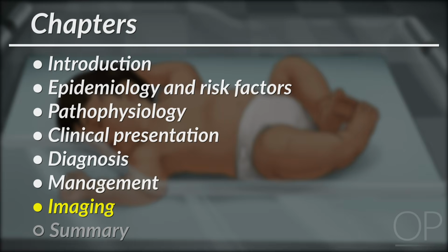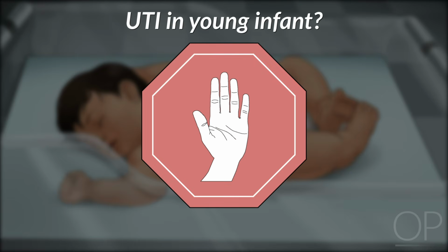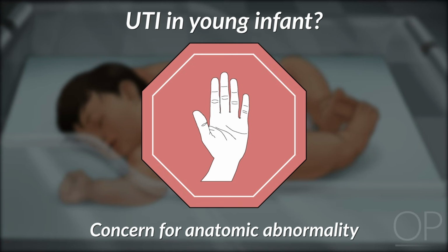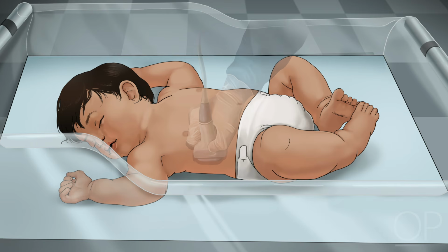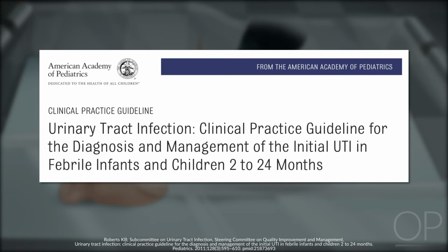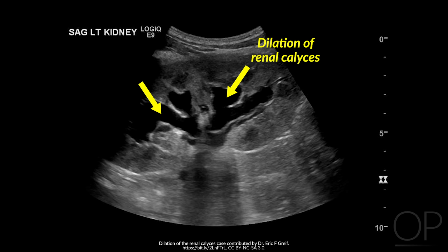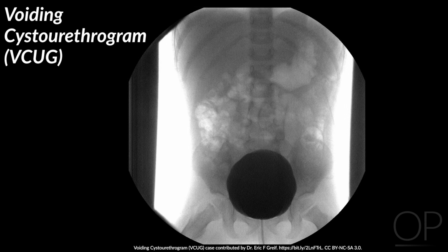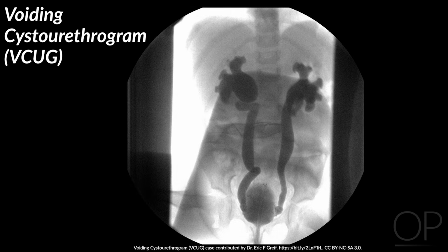Imaging. As previously discussed, UTI in young infants raises concern for an anatomic abnormality predisposing the child to UTIs. American Academy of Pediatrics guidelines recommend renal ultrasound for all infants who present with a febrile UTI. If there are any abnormalities on ultrasound to suggest VUR, a voiding cystourethrogram or VCUG should be performed. During a VCUG, the bladder is filled with radio-opaque dye via urethral catheterization under fluoroscopy. VUR will be diagnosed if the dye refluxes into the ureters as the bladder muscles contract.